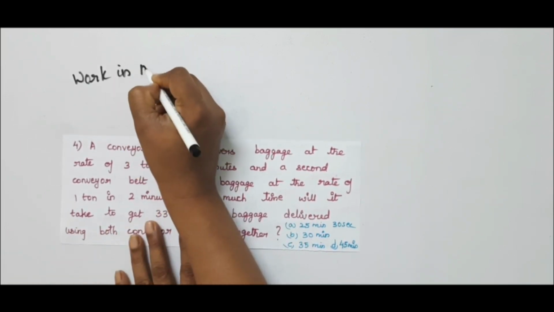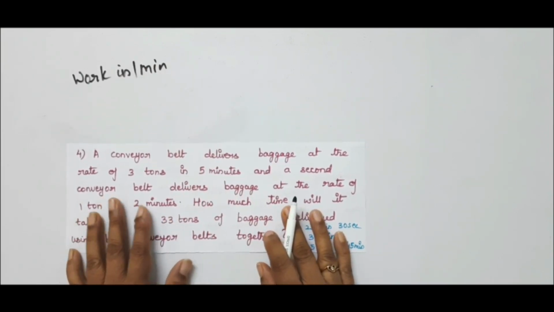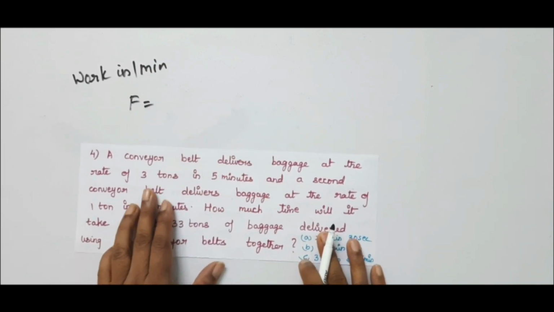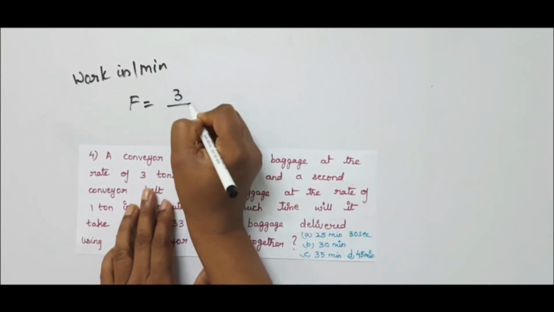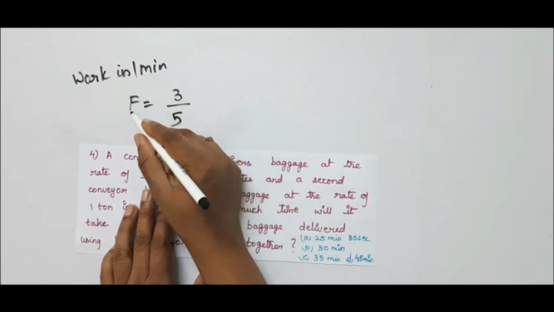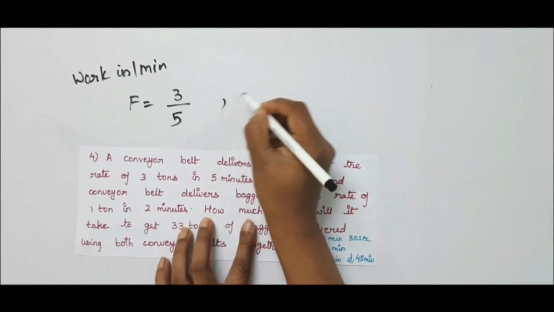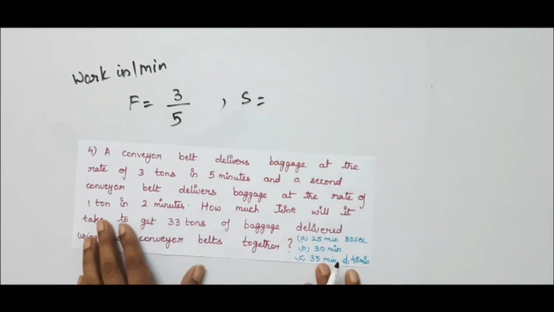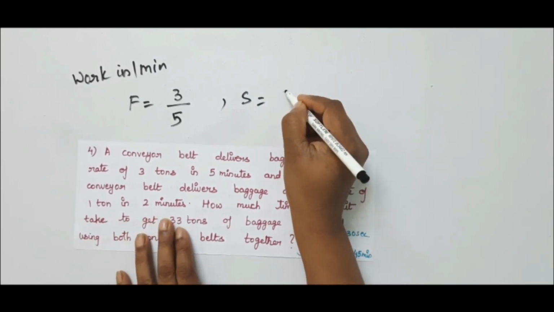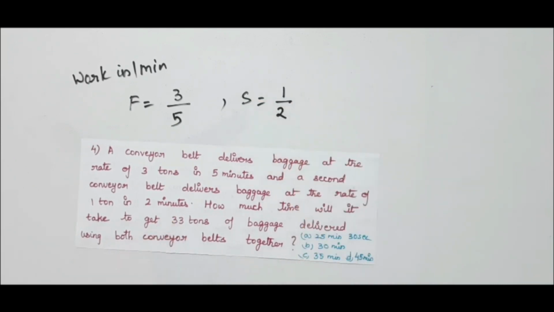For 1 minute, the first belt does how much? 3 tons of work in 5 minutes, that is 3 by 5. This is the work done by the first belt. For the second belt, he has given the relation that 1 ton in 2 minutes, which means work is nothing but 1 by 2. This is the work in 1 minute.